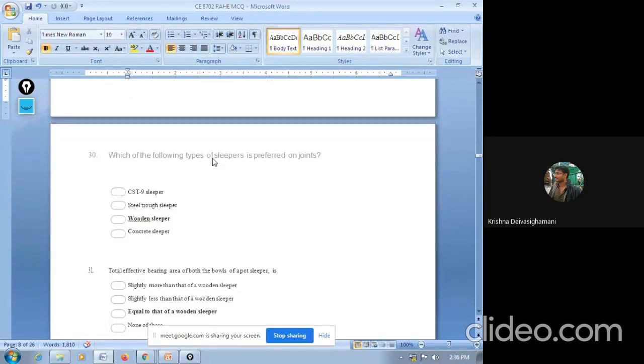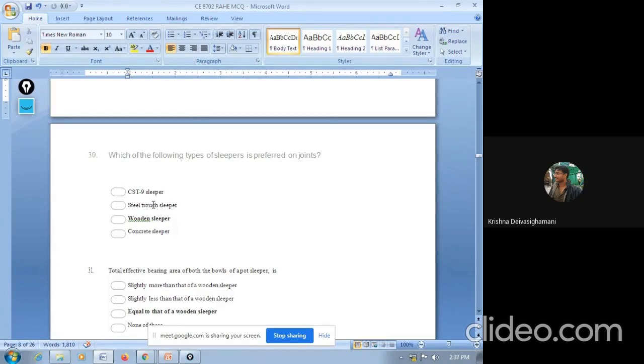Which of the following types of sleepers are preferred on joints? CST 9 sleeper, steel through sleepers, wooden sleepers, concrete sleepers. So we know in joints the impact force will be very high, because the train will jump and reach your rail. So due to that, your impact force is very high. At that place, whatever type of sleeper you provide will definitely get that impact energy, and by the impact energy, it will definitely be destroyed over a period of time.